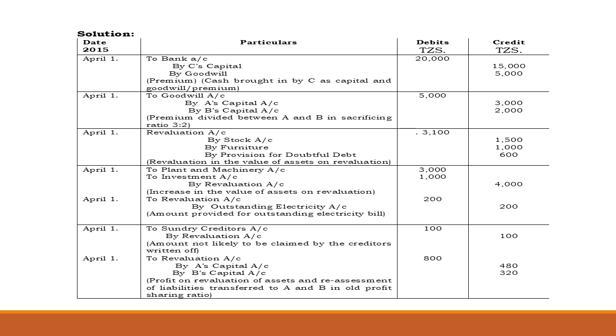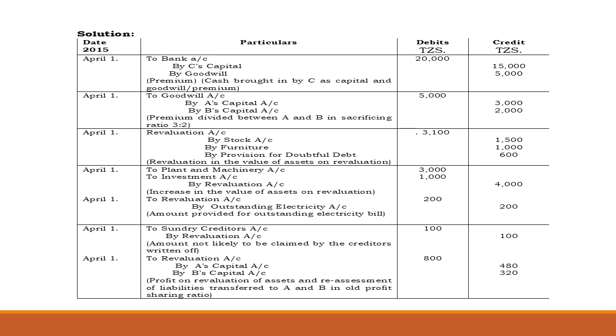So this is how we are going to record those transactions. On admission of C, who brings in 20,000, we are going to debit bank 20,000 and credit capital 15,000 and goodwill 5,000. Also, this goodwill will be shared by all the partners in their sharing ratio. So goodwill will be debited 5,000, but credited to A and B in their sharing ratio of 3:2.